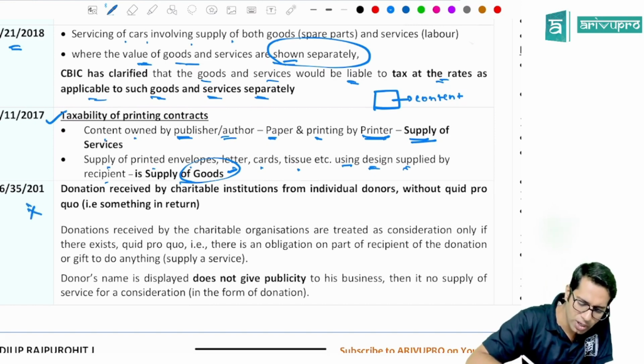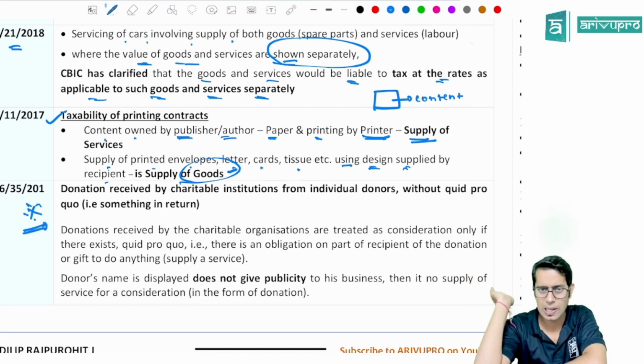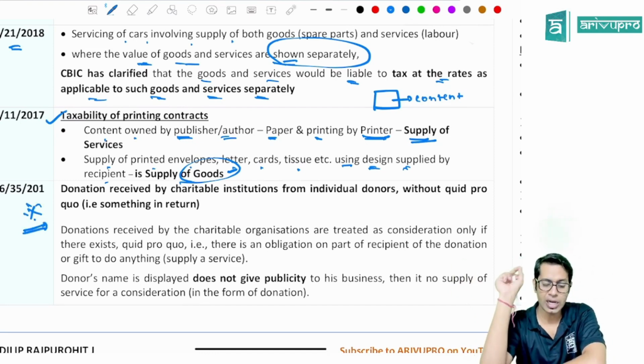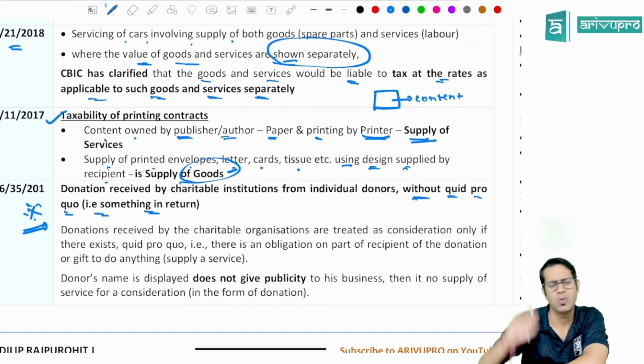Then, one very important question. I mean, this was asked in the examination also once. And recently it was asked for intermediate students. Donation received by charitable institute from individual donors without quid pro quo, without something in return or without consideration. Now what is this point telling?